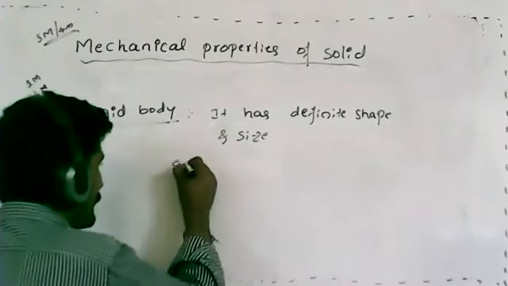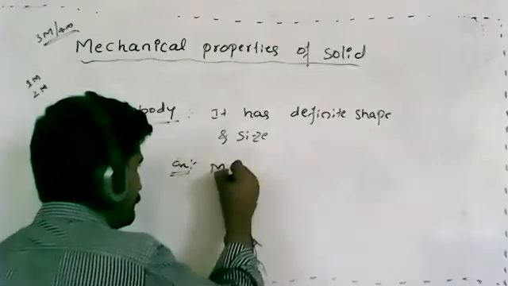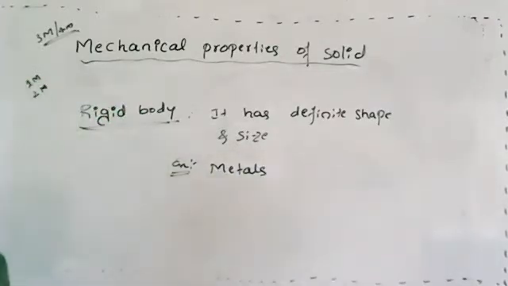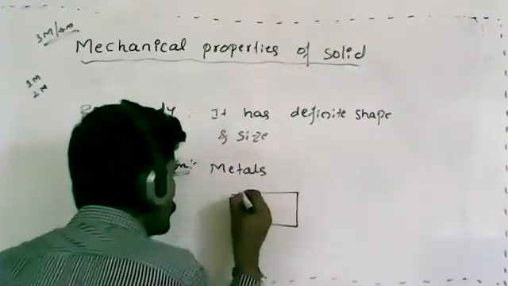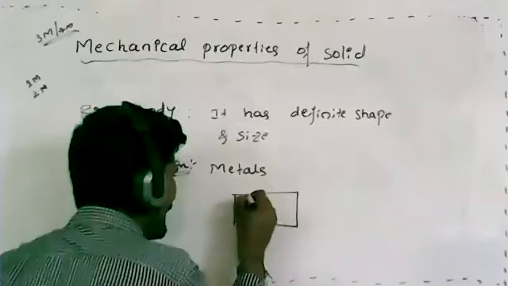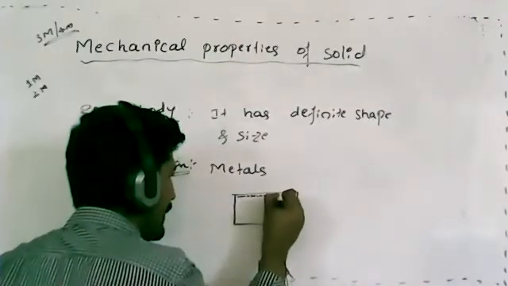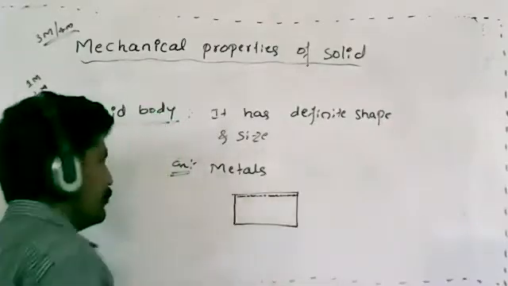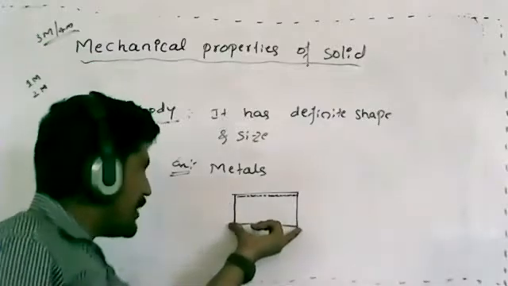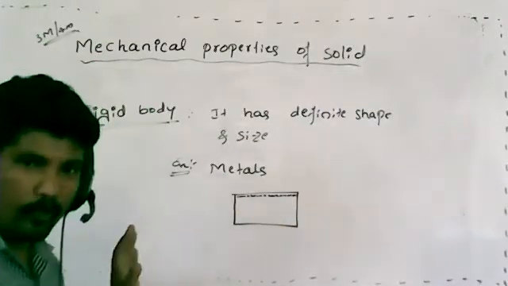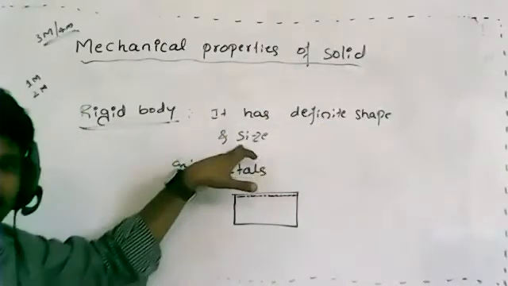Can you tell me an example? Yes, metals, which have definite shape and size. Remember, the atoms or molecules are tightly bounded, they are compact in nature. Due to this arrangement only, we can say it has definite shape and size. Hope you understood: a rigid body has definite shape and size.